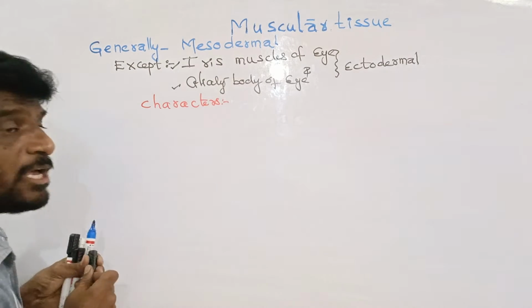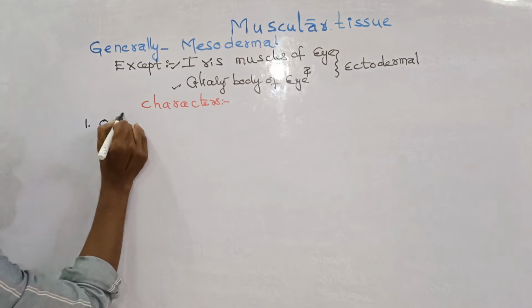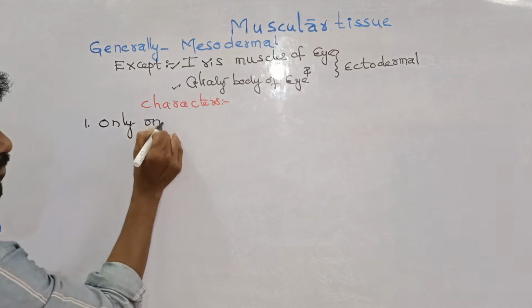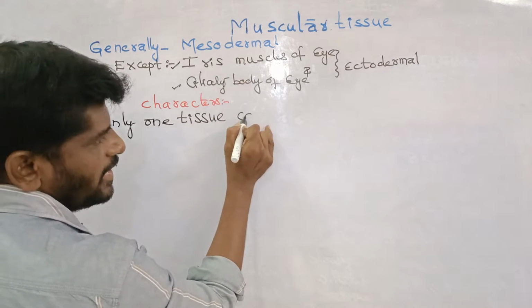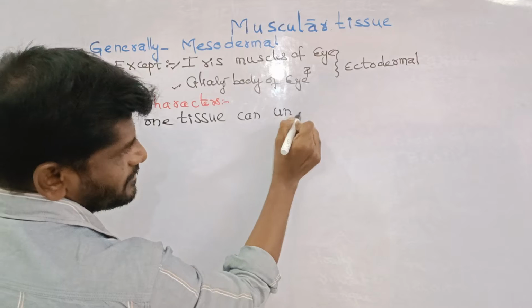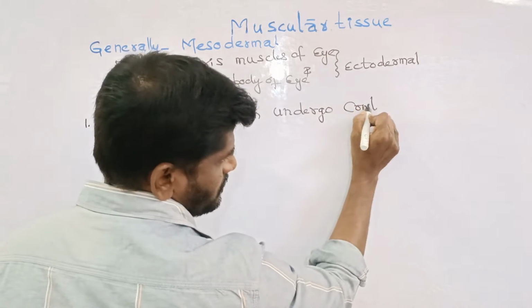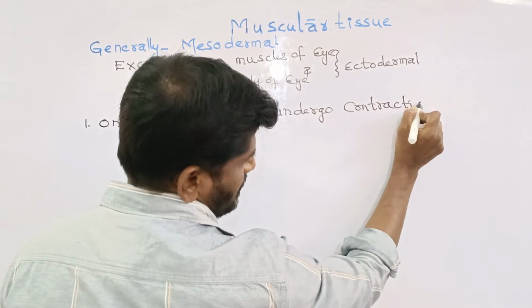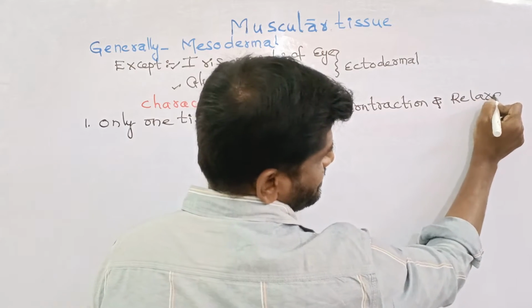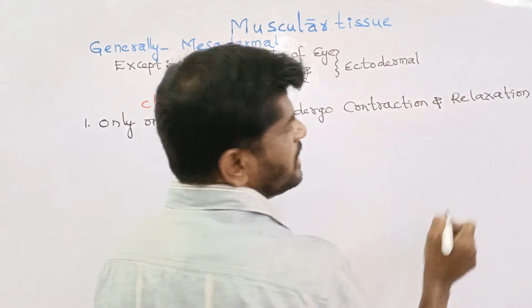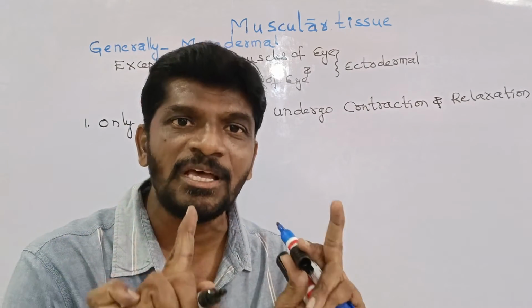Muscle is the only tissue that can undergo contraction as well as relaxation. No other tissue can undergo contraction, only muscle undergoes contraction as well as relaxation.